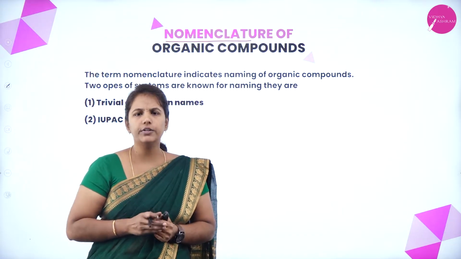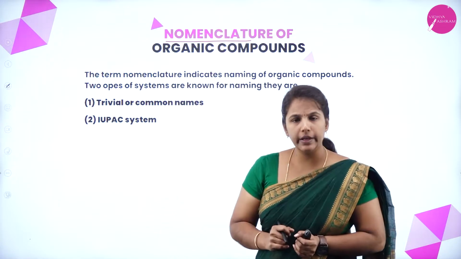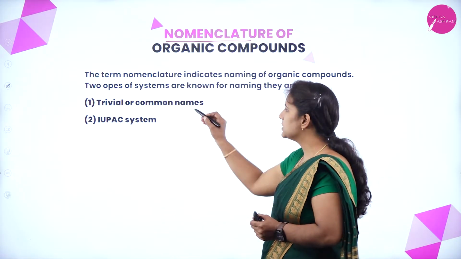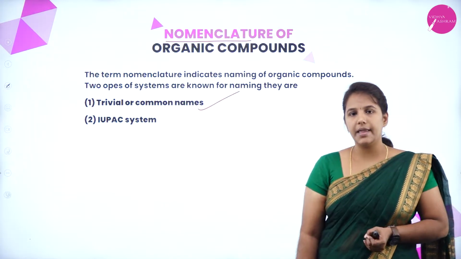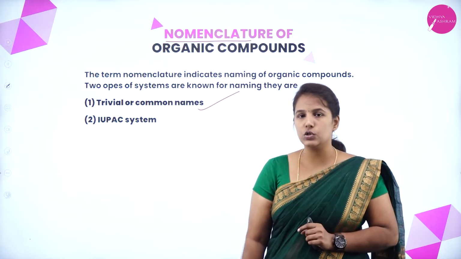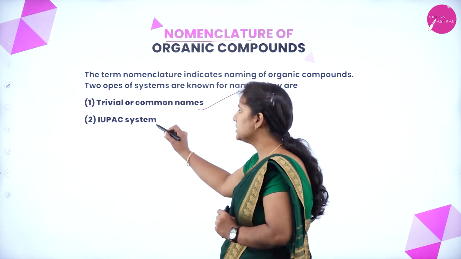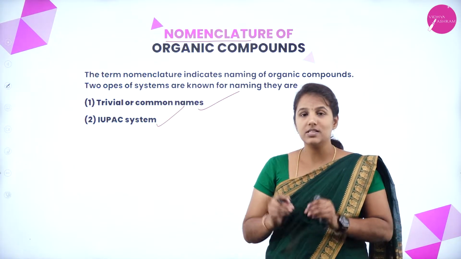Before that, we also had one more system of naming an organic compound, that we call what? Trivial or common name. This name is given to the organic compound based only upon the sources. Whereas the IUPAC system is an organization which gives a set of rules.